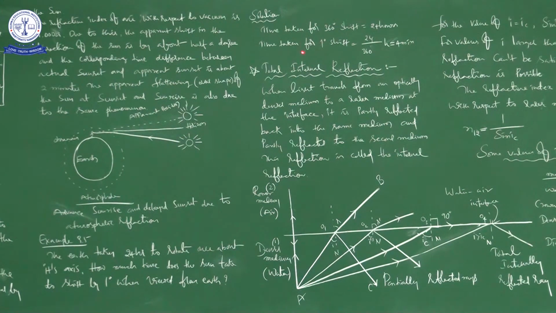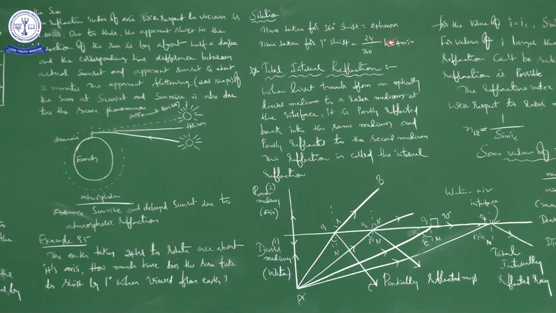Okay, see here. So time taken for 360 degrees shift is 24 hours. He has only given here that it is 24 hours. Time taken for 1 degree shift he is asking, right. So 1 degree shift means 24 by 360.